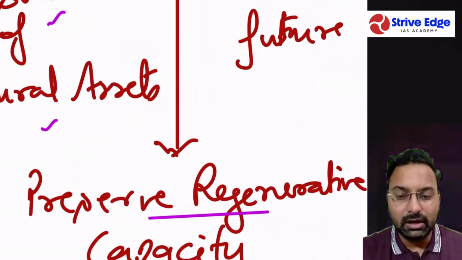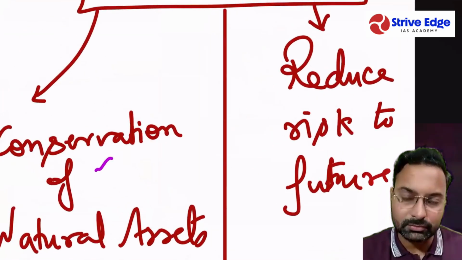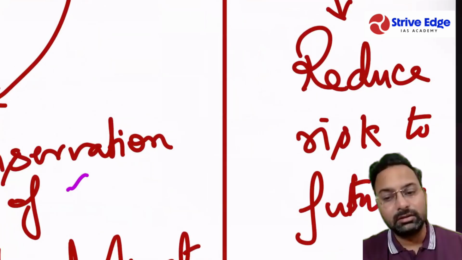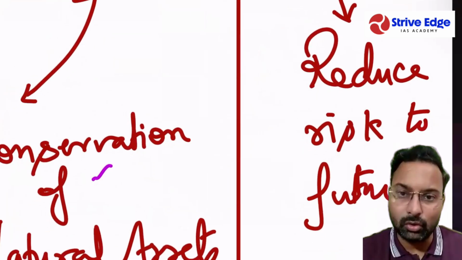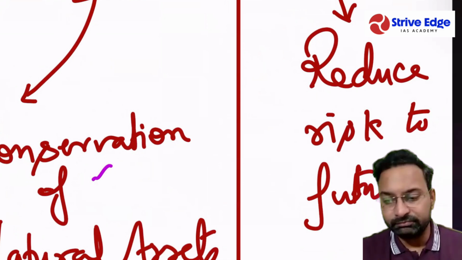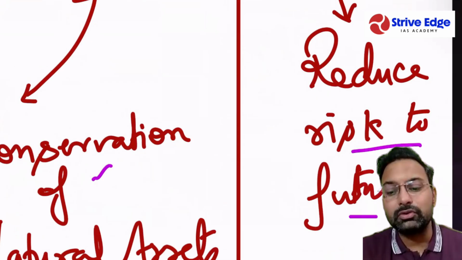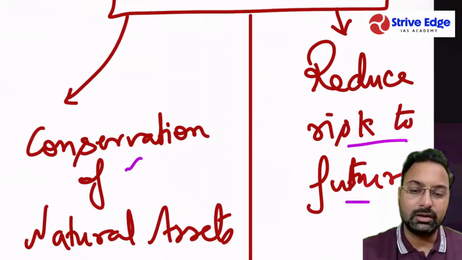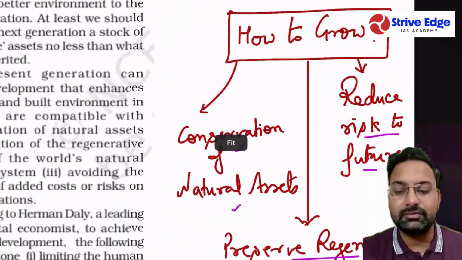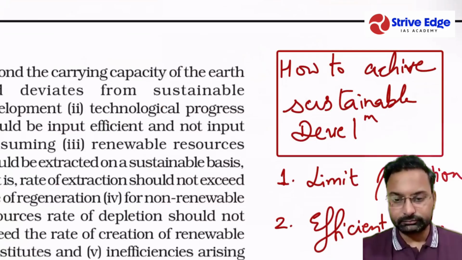We already know that a river itself has the ability to reduce its own pollution. It can clean itself. So it has that ability, and this ability should not be degraded, right? The third thing that we can follow is to reduce the risk to the future. The risk to the future generation should be reduced. We should not be putting the future generation into jeopardy, right?